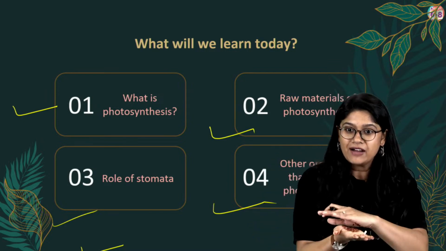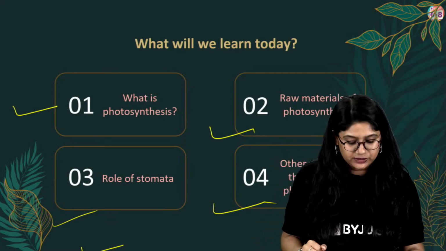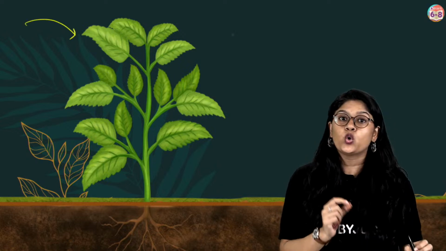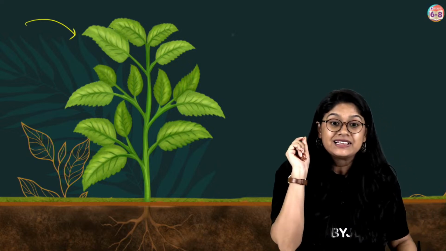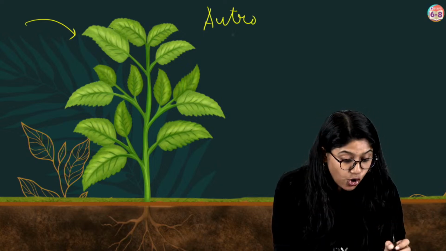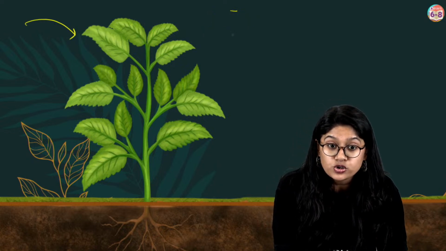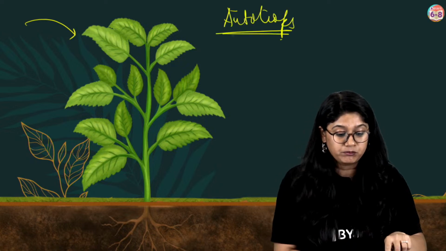So it's good to know that you have an understanding about it. You have the foundation, right? Let's make the foundation a little bit stronger. In today's class, we'll be discussing photosynthesis. Plants perform this process. Plants make their own food. They are not dependent on any other organism. That's why we call them autotrophs. I'm sure you have all studied this. Remember this: autotrophs. They can make their own food and they have the autotrophic mode of nutrition.